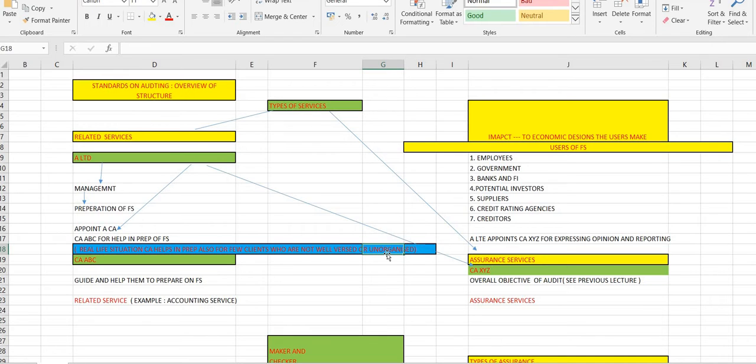A Limited has to appoint a CA now to prepare what? Financial statements. So they appoint CA ABC for help in preparation of financial statements. After they appoint CA ABC, he has to guide and help them to prepare the financial statements. What is ABC doing now? He is providing a related service. Example, accounting service. He's providing the accounting service. He's providing a related service.